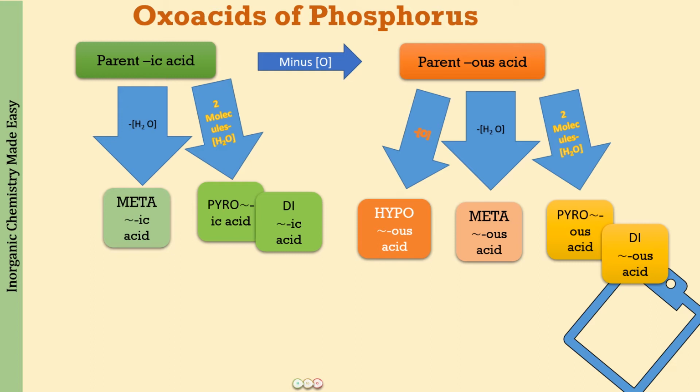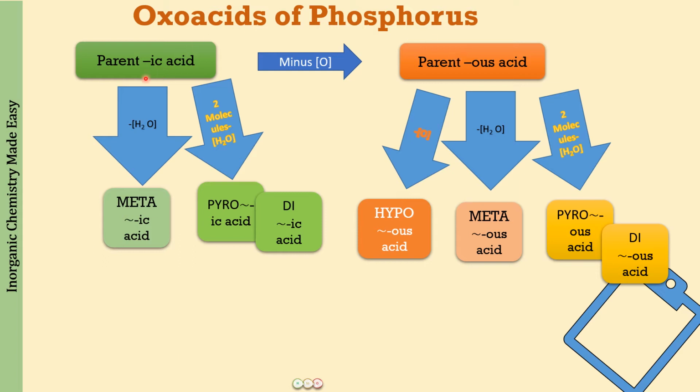You're finding them difficult? Do not worry. I'm going to repeat everything once again with the actual formulas for phosphorus, so then it is going to be learnt by heart. Do not worry at all. Just listen to the names, because this is the first time you're learning them. Fine. Now, the next is that we have the parent ic acid. From this, when we subtract one oxygen, we get a parent us acid. So how will we get the hypo us acid for this? Well, we cannot do it, because when we remove one oxygen, it is the us acid. So where does the hypo go? We will be talking about that just now.